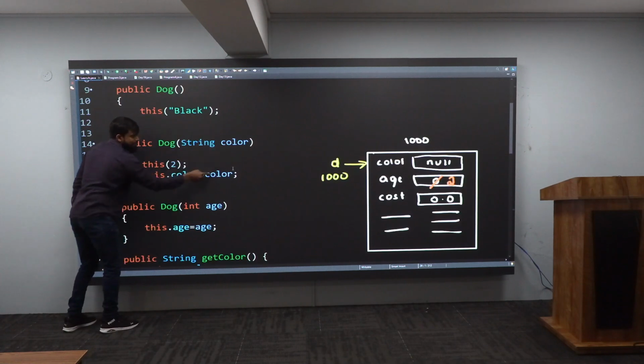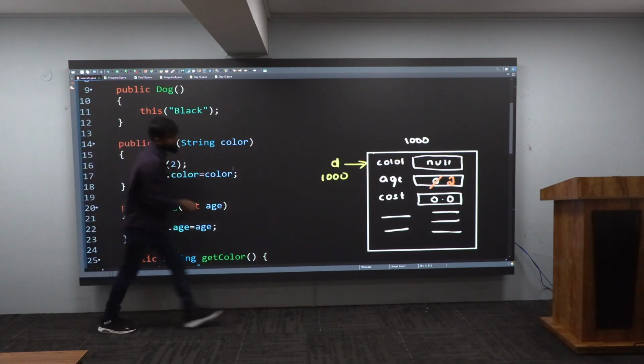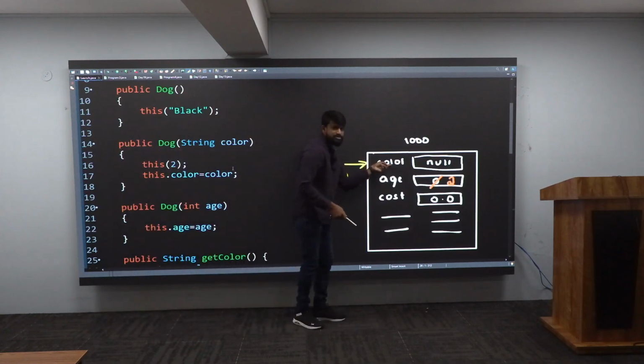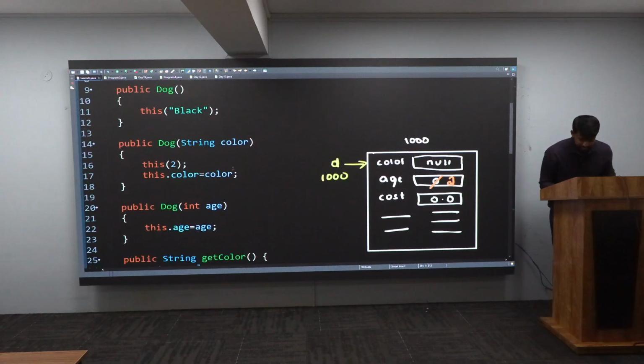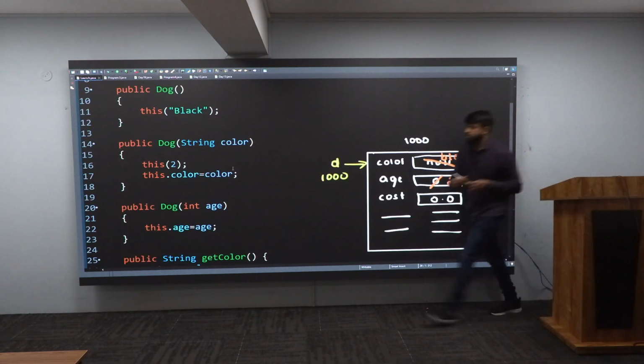Black. And this black you are giving to this dot color. This dot color is an instance variable. Instance variable means this guy. Means now it is not having null. Instead, it is having Black. And that is what I'm showing to you. Very good, sir. Next what?